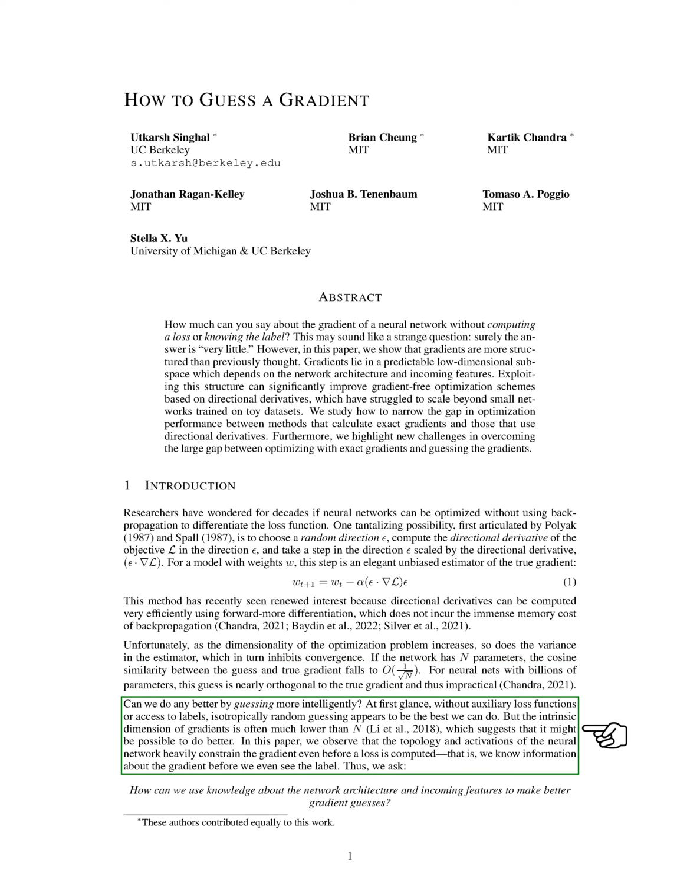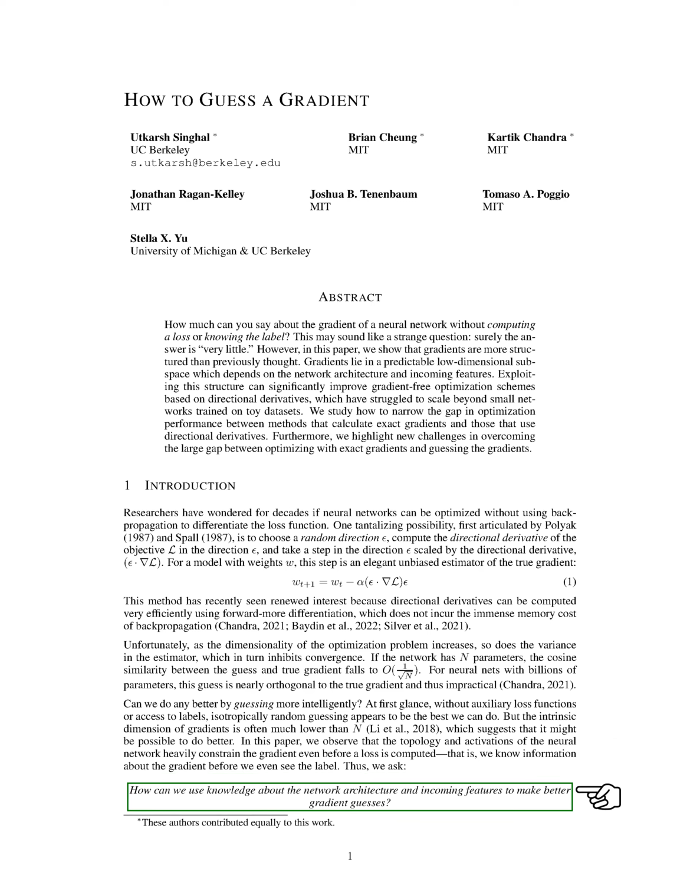At first glance, it might seem that random guessing is the best we can do without additional loss functions or access to labels. However, the intrinsic dimension of gradients is often much lower than n, suggesting that we might be able to improve on this. In this paper, we find that the structure and activations of the neural network significantly constrain the gradient even before a loss is computed. In other words, we have information about the gradient before we even see the label.